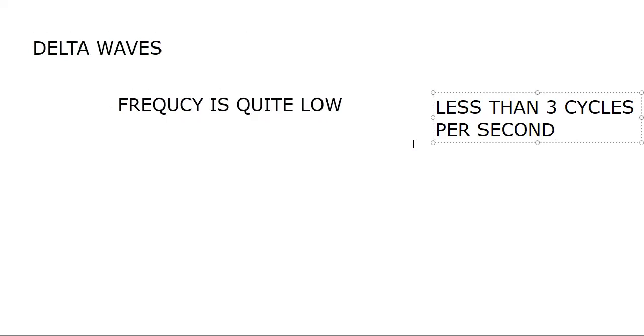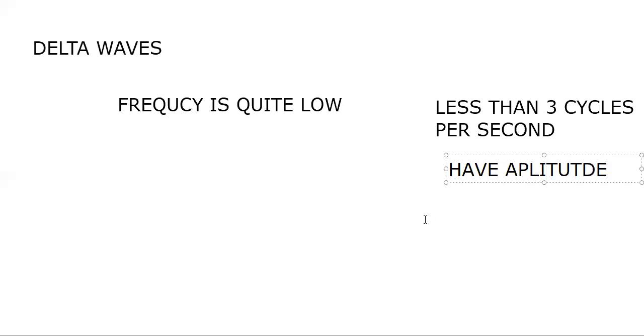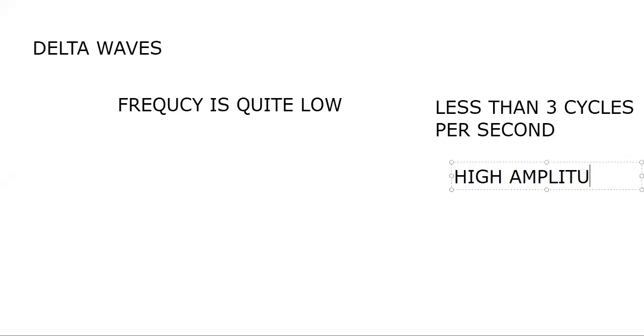Less than 3 cycles per second. They have high amplitude, and I'll show you how the high amplitude is recorded.